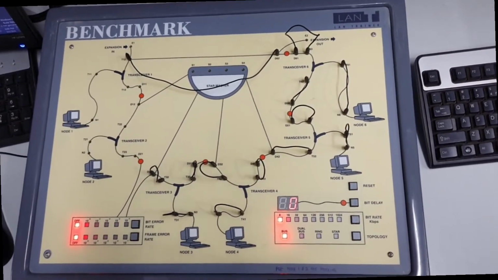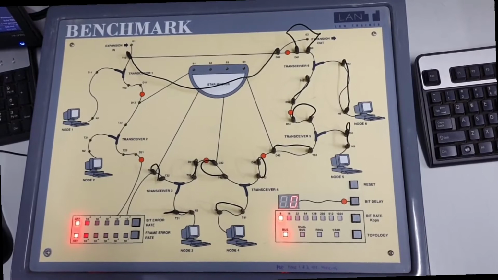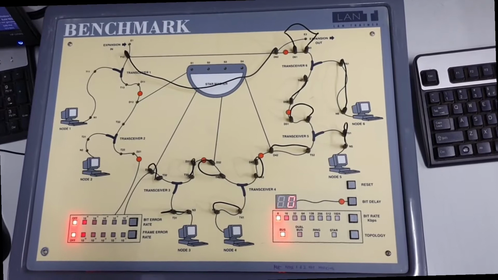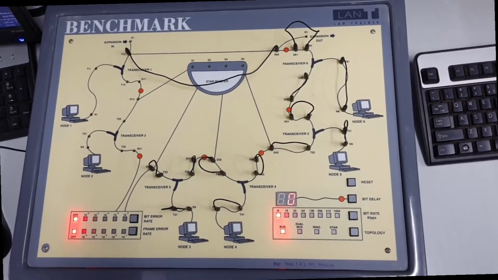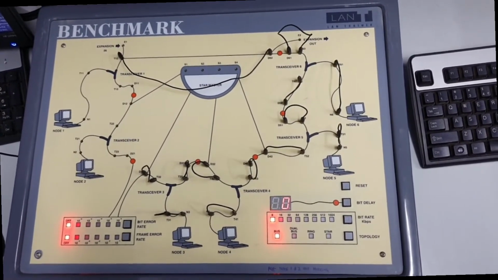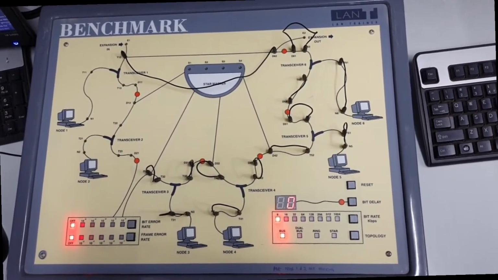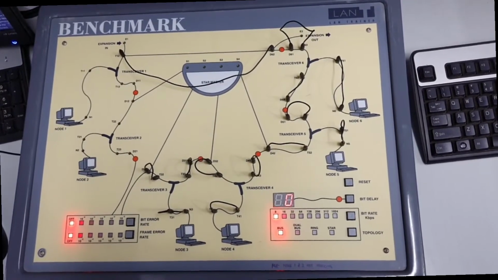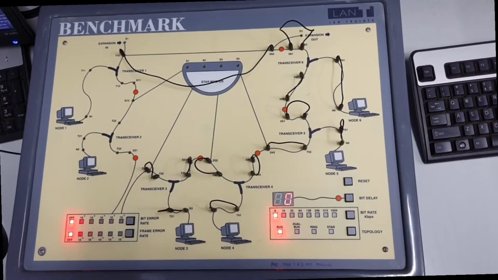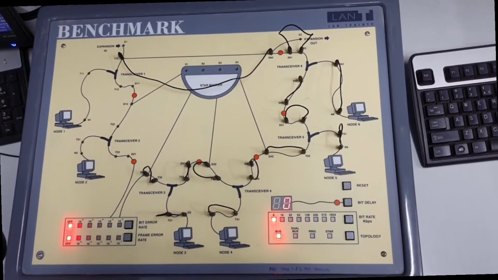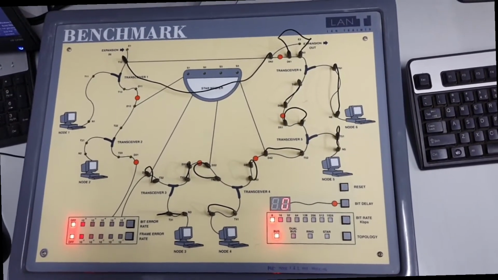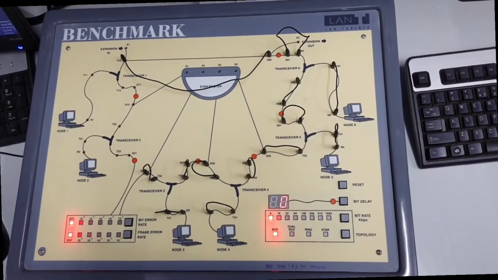A node wishing to send data initiates the process by sending a request to send frame, RTS. The destination node replies with a clear to send frame, CTS. Any other node receiving the RTS or CTS frame should refrain from sending data for a given time. This solves the hidden node problem. The amount of time the node should wait before trying to get access to the medium is included in both the RTS and CTS frames. The protocol was designed under the assumption that all nodes have the same transmission range.